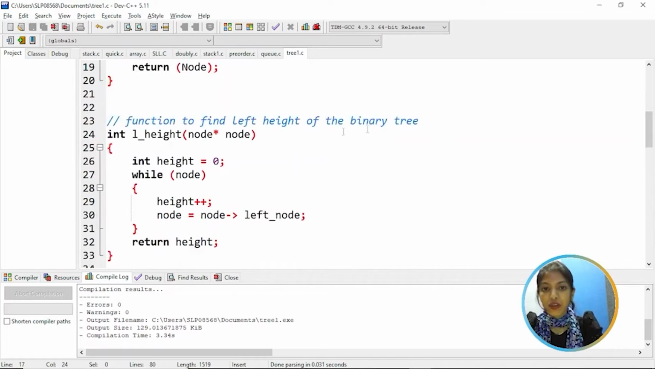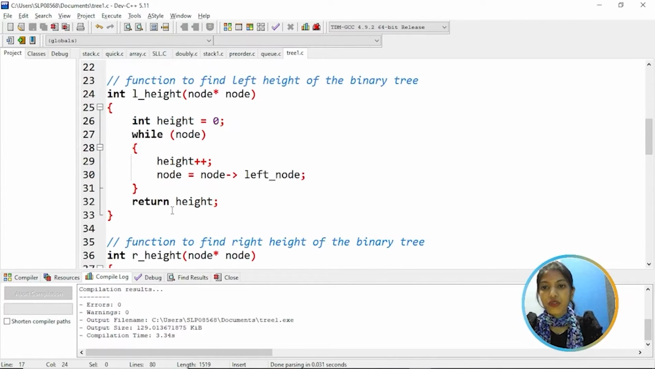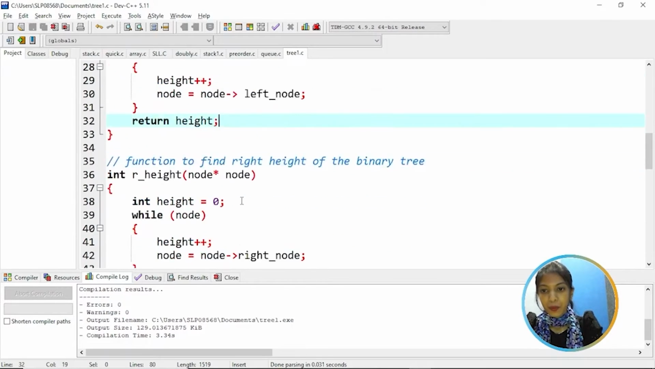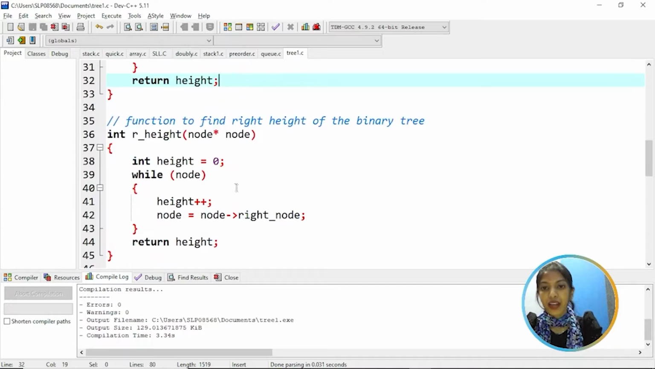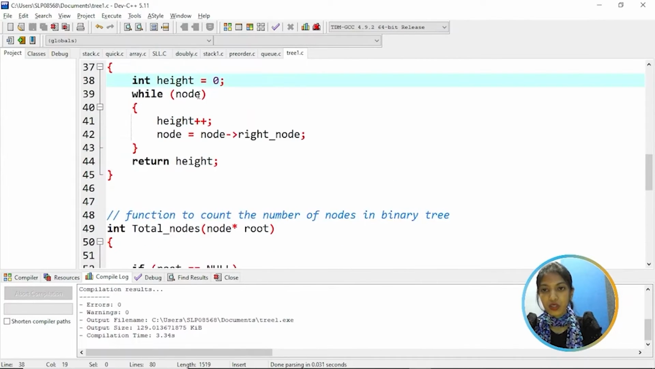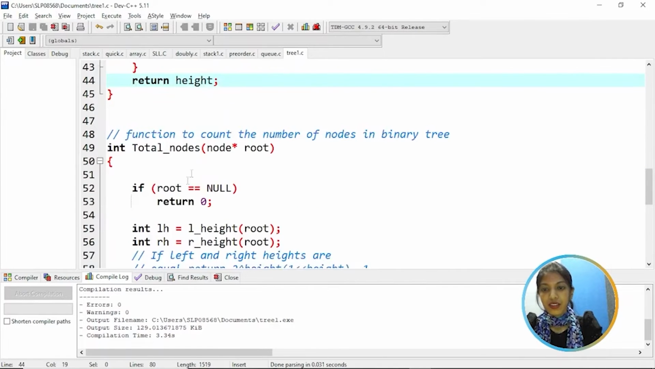Function to find the left height of a binary tree. So initially the height is equal to 0. While node, we increment the height by 1, and the node's left node is assigned to node. Then return height. And then this function is to find the right height of the binary tree. Again, initially the height is equal to 0, while node, increment height by 1, and the node's right node is assigned to node. So return the height.